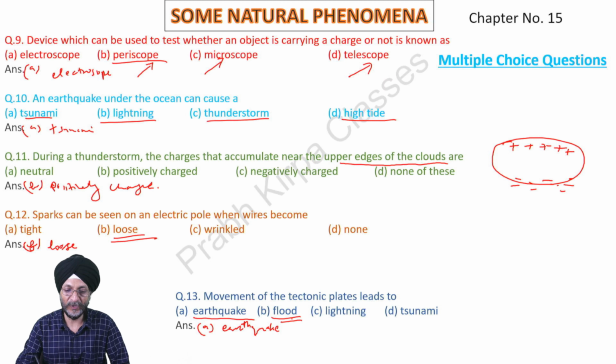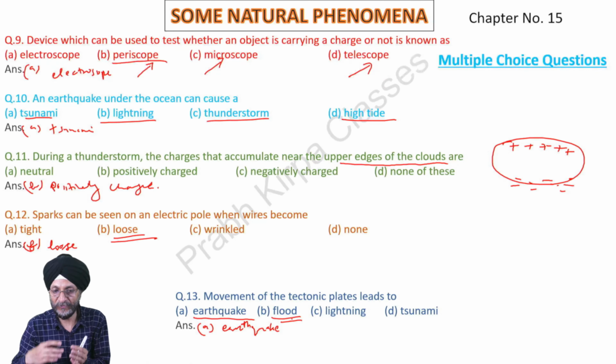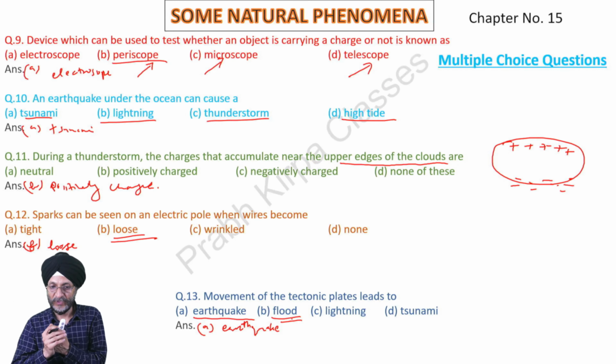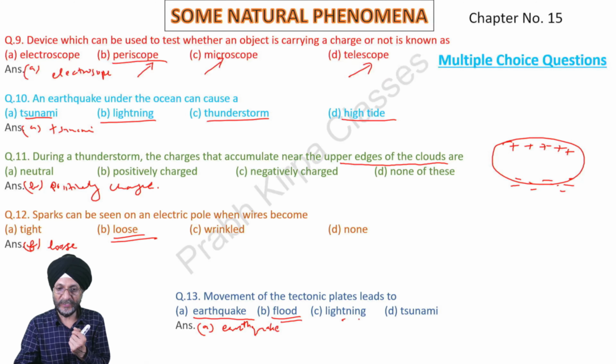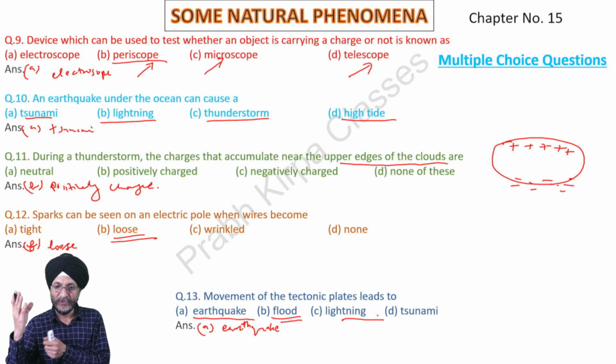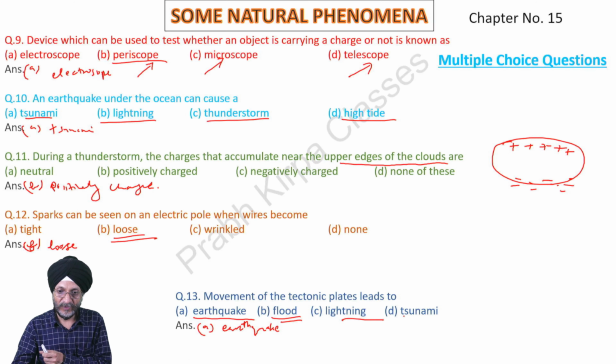Floods may be caused by rains, or if a dam overflows or is washed away, then there may be floods. Lightning is caused when there is electric discharge from the clouds. Tsunami occurs in the sea.